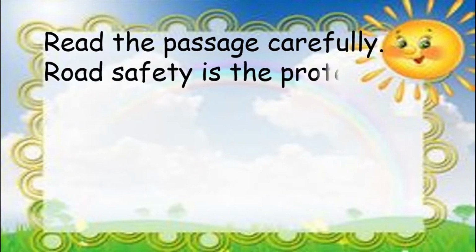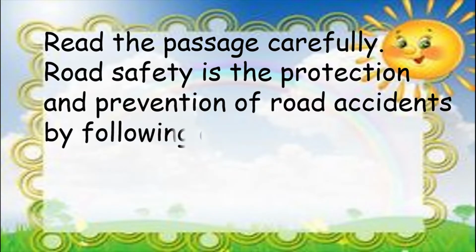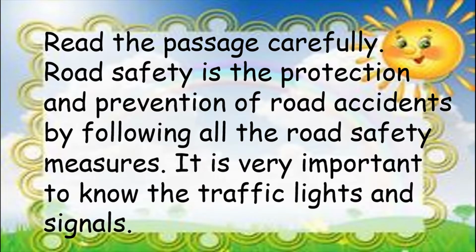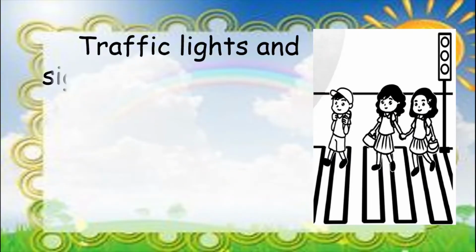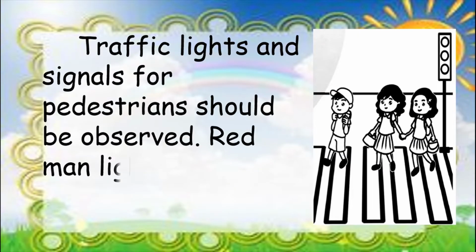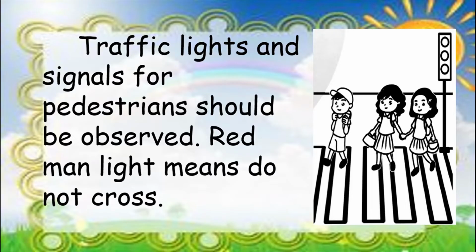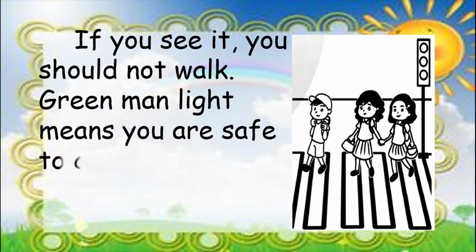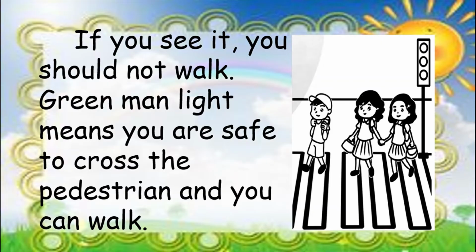Let us read the passage carefully. Road safety is the protection and prevention of road accidents by following all the road safety measures. It is very important to know the traffic lights and signals. Traffic lights and signals for pedestrians should be observed. Red man light means do not cross. If you see it, you should not walk. Green man light means you are safe to cross the pedestrian and you can walk.